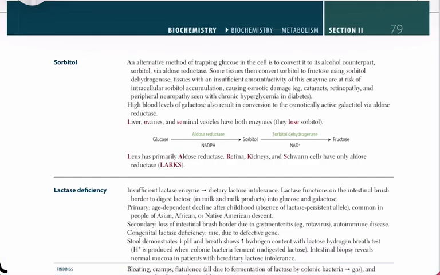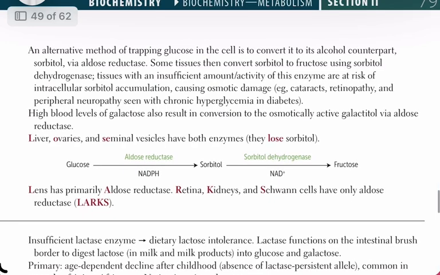Sorbitol metabolism and clinical significance. An alternative way of trapping glucose inside cells is by converting it to its alcohol counterpart, sorbitol, through the enzyme aldose reductase. Some tissues can then convert sorbitol to fructose using the enzyme sorbitol dehydrogenase. However, tissues with insufficient sorbitol dehydrogenase activity are at risk of intracellular accumulation of sorbitol, which causes osmotic damage.